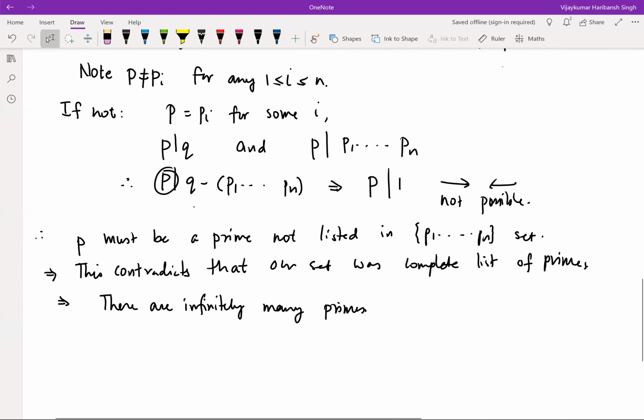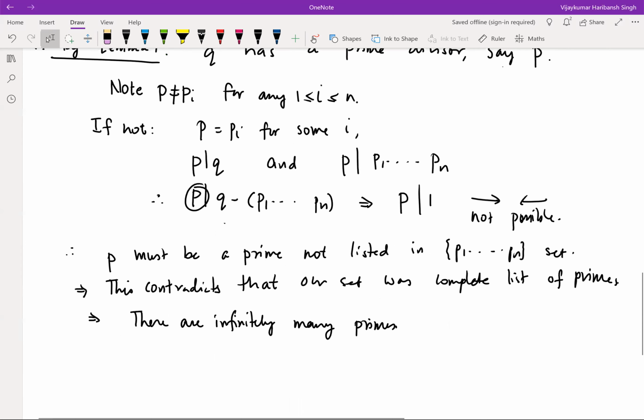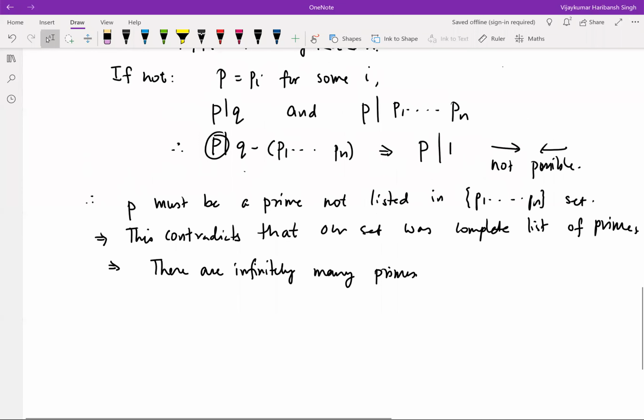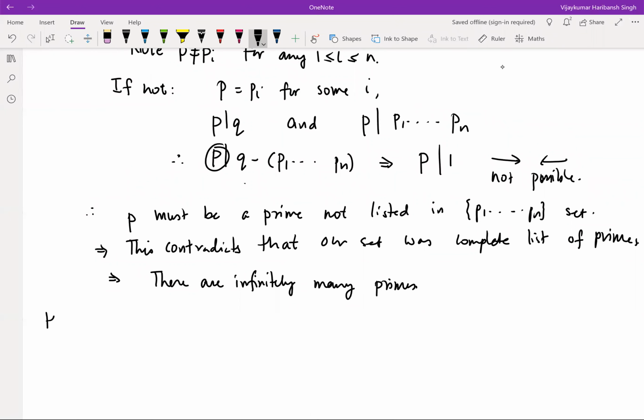So we know that there are infinitely many primes. Then the question is how to find the primes. One may say, well, randomly pick an integer. And the question is, if I randomly pick an integer, what are the chances of it being prime? These are two different questions.